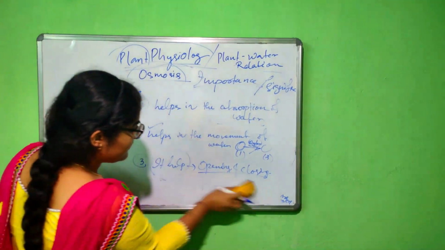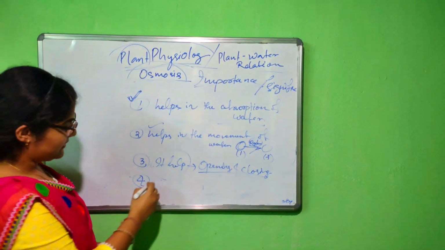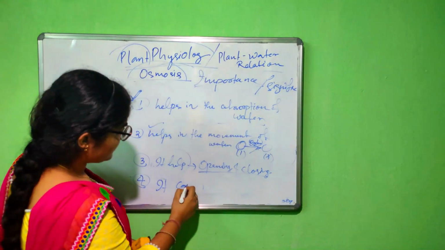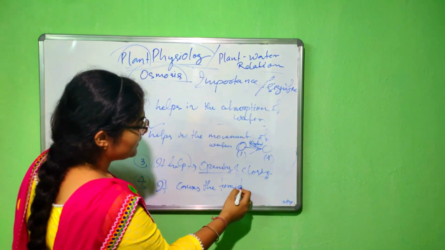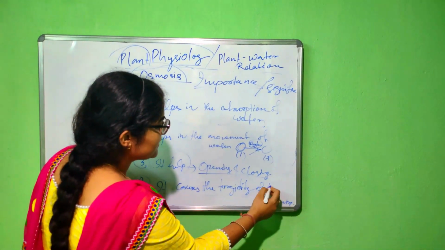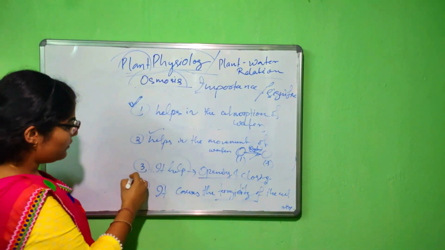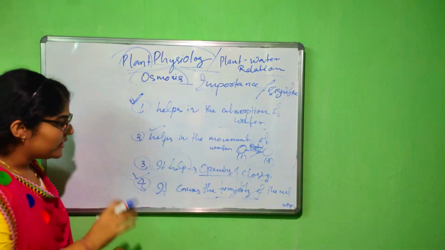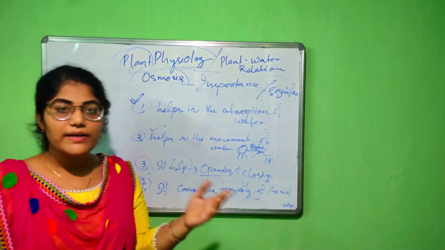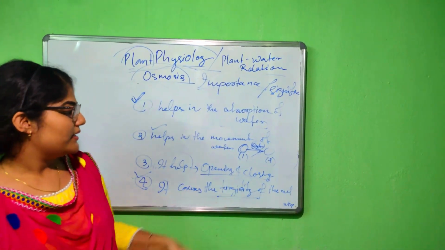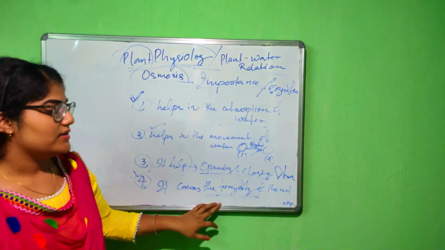And the fourth point is that it causes the turgidity of the cell. Okay, turgidity means swollen. So these are the four importances of osmosis in plants: first, the absorption of water; second, the movement of water; third, the opening and closing of stomata; fourth, the causing of turgidity.